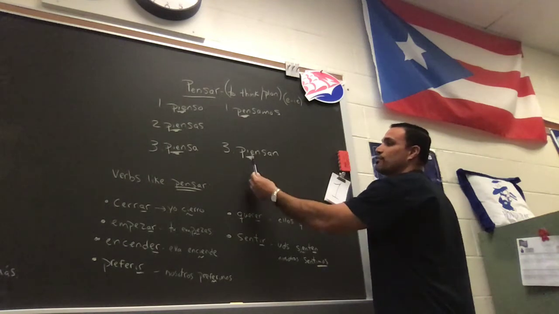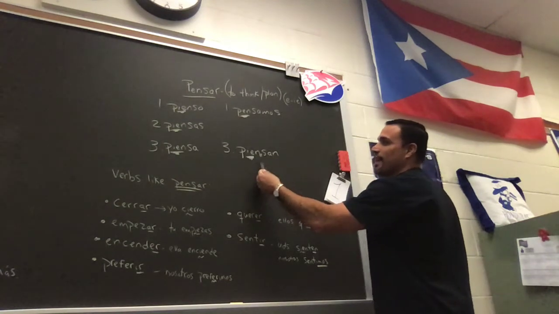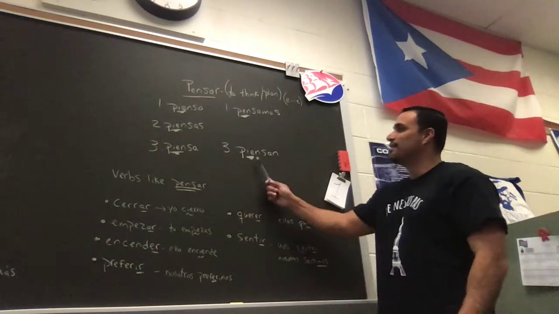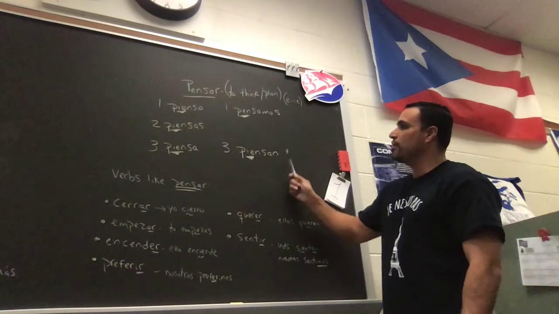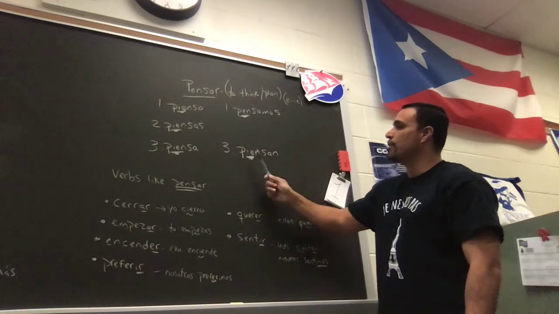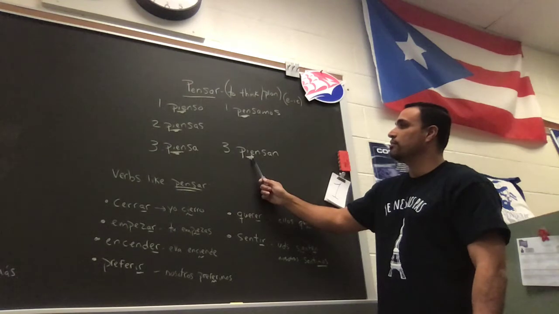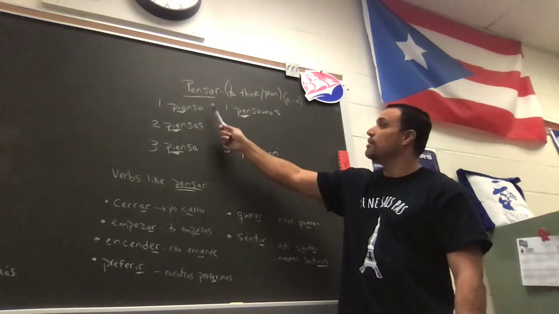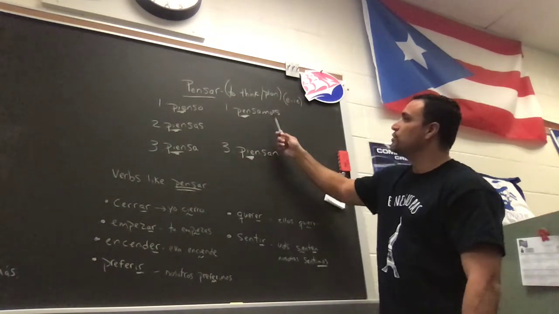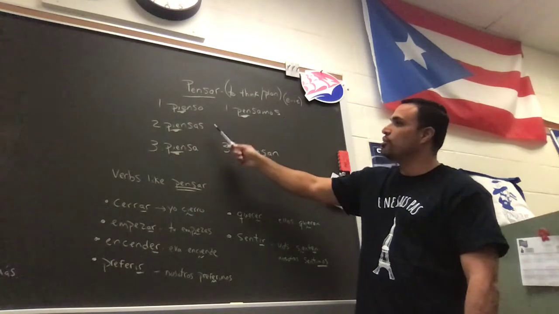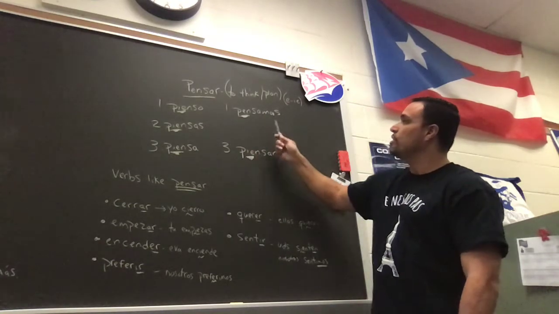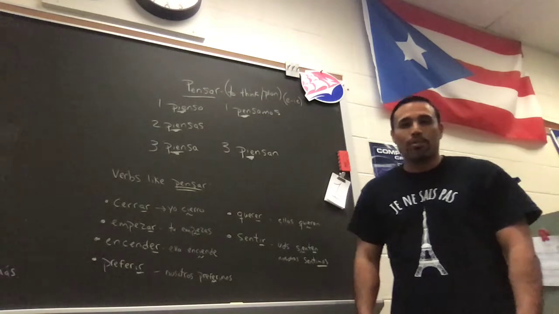And then back to the stem change again, P-I-E-N-S-A-N. So piensan. So here's our normal ending, A-N for a regular AR verb, and here's where we change from E to IE. Okay, so this means I think, you think, he, she thinks, we think, they think. Or I plan, you plan, he, she plans, we plan, you or you all plan.